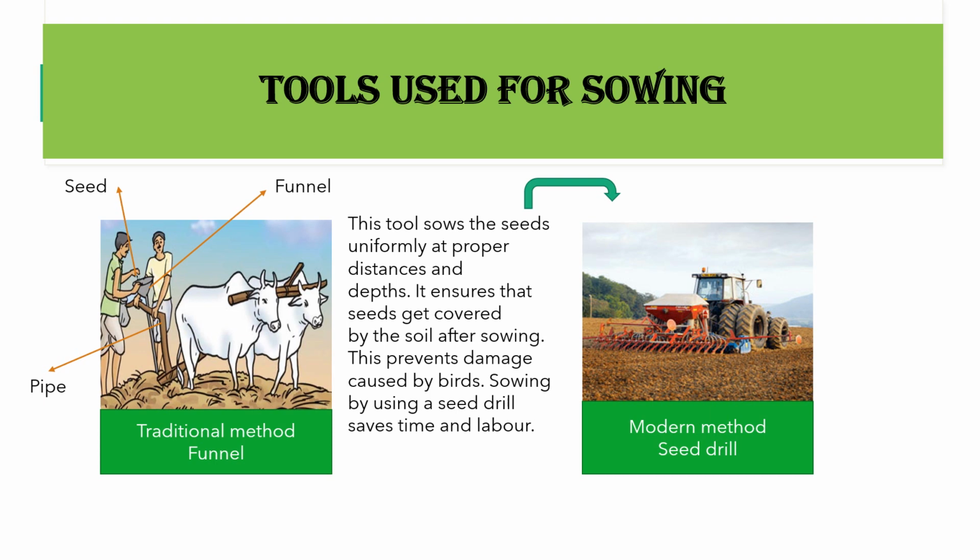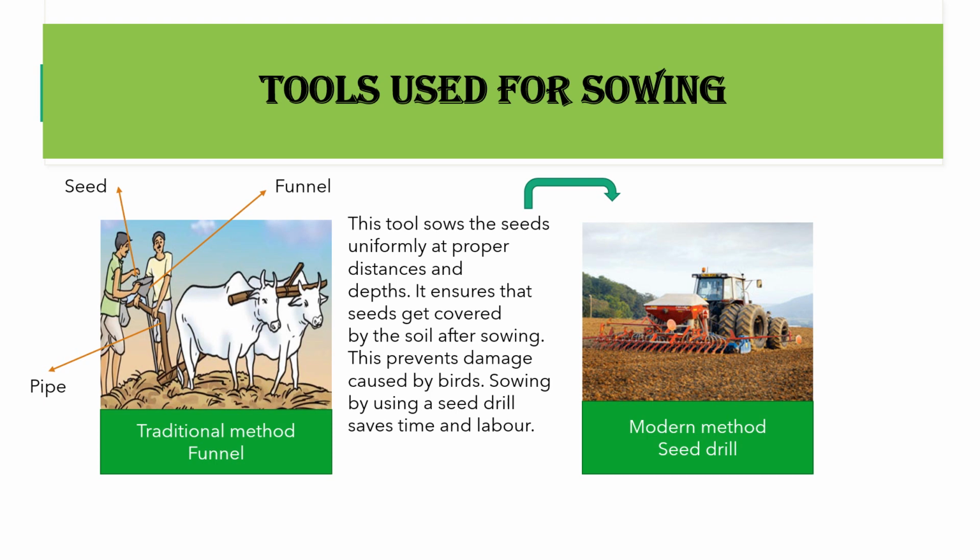Now let's see the tools that are used for sowing the seeds. Now if you see this picture, in this picture the traditional method has been shown. In this traditional method, the tool that is being used has a funnel which is attached to a long pipe, and this long pipe has sharp ends. Now the seeds are added into this funnel. From the funnel they pass into the pipe, and the sharp end of the pipe then pierces into the soil and places the seeds.